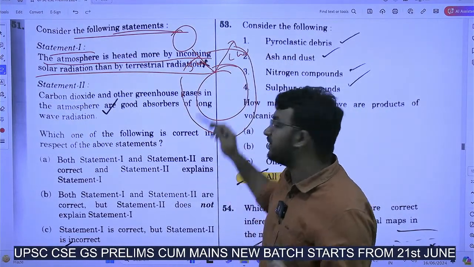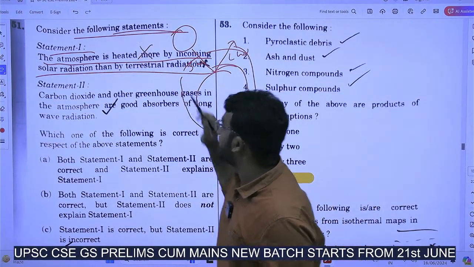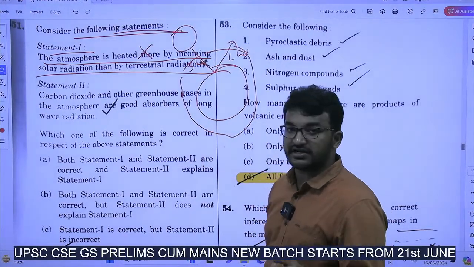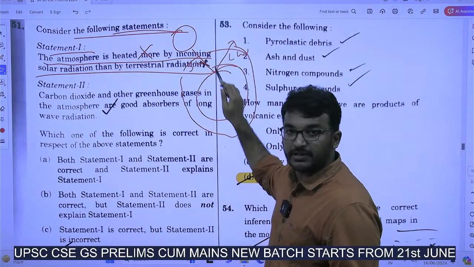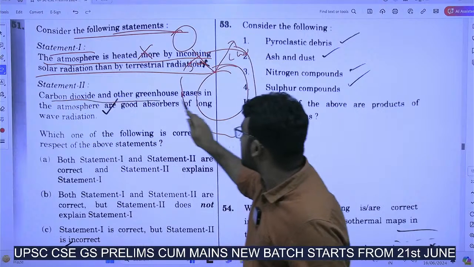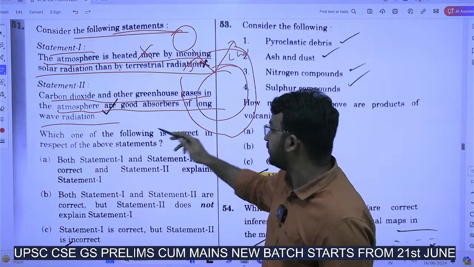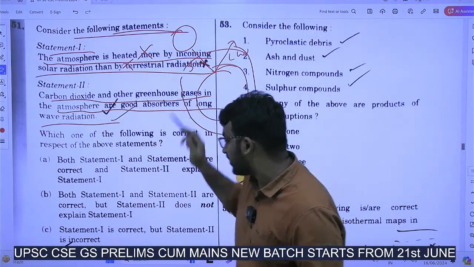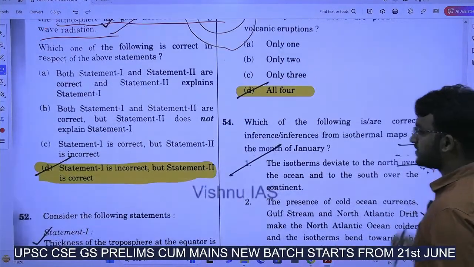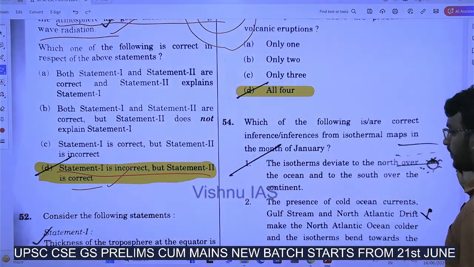So the statement that the atmosphere is heated more by incoming solar radiation than by terrestrial radiation is opposite. The radiation emitted by the Earth's surface is called terrestrial radiation, right? So atmospheric gases will be more heated by terrestrial radiation, not solar radiation. As I already told you, the sun emits short wave and Earth emits back long wave radiation. Carbon dioxide and other greenhouse gases in the atmosphere are good absorbers of long wave radiation. So this is wrong and this is true. Answer is: statement 1 is incorrect and statement 2 is correct. Okay. Next.